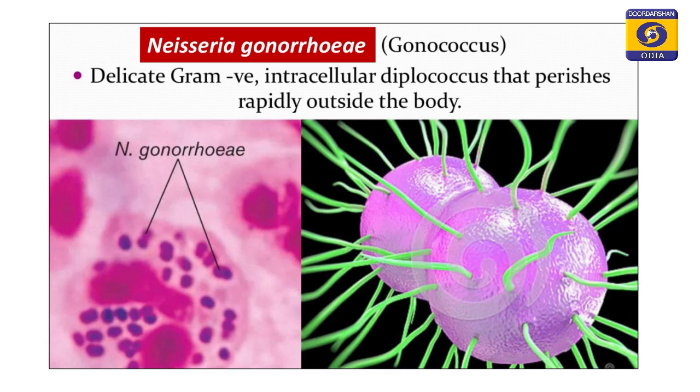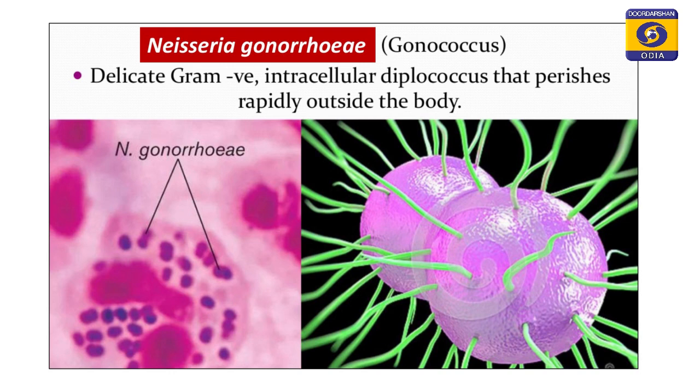And in the diagram here you can see the causative agent is shown, and how it expresses on your skin is also shown. At times when it travels to the reproductive tract of the female, it may lead to pelvic inflammatory diseases, and these pelvic inflammatory diseases might also lead to infertility. We never know that sometimes the cause of ectopic pregnancy can be a gonorrhea infection. So, there are many secondary outcomes of these particular sexually transmitted diseases.